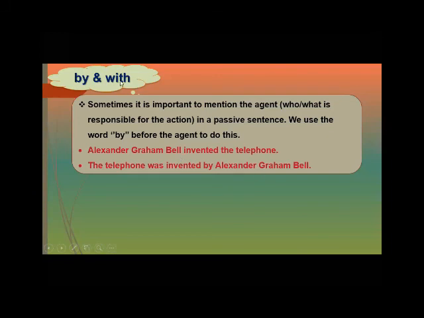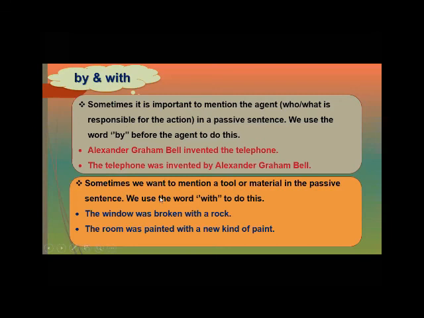When can we use with? Okay, we use with when we mention a tool or a material, not a person or an animal. Like the window was broken with a rock, not by a rock. Because here I'm talking about a tool or a material. The room was painted with a new kind of paint, not by. Why? Because I am talking about a material. But when I talk about material or tool, I use with, not by. When I talk about the agent, the person or the animal, I use by. Okay?